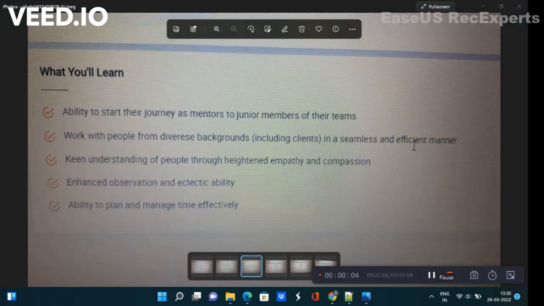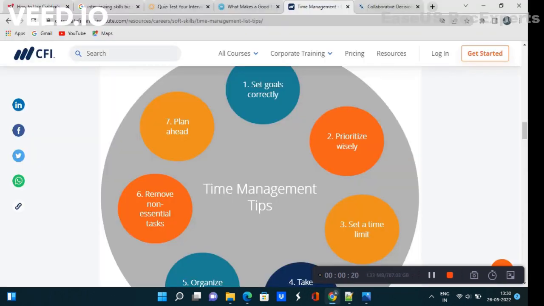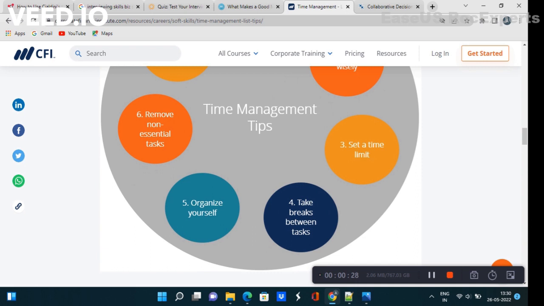If you look here, the first point is ability to plan and manage time effectively. There are 8 ways of planning time effectively. You have to keep that in mind. Suppose they are asking, then you have to tick that point. Let me show you. If you look here: set goals correctly, plan ahead, remove non-essential tasks, prioritize wisely, set a time limit, take breaks between tasks, organize yourself.